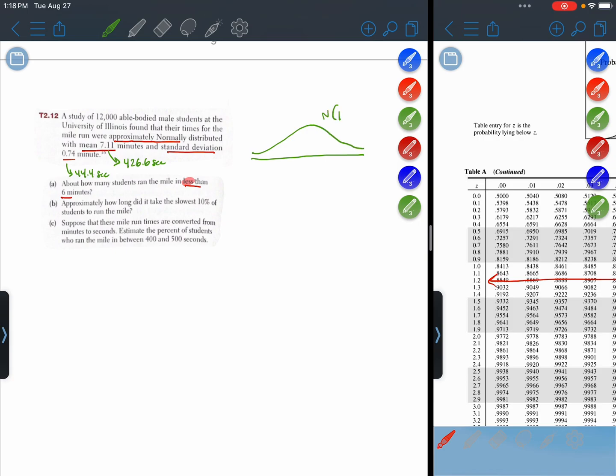So this is normal with a mean of 426.6 seconds and a standard deviation of 44.4 seconds. We'll just label the center here, 426.6. Estimate the percent of students who ran between 400 and 500.